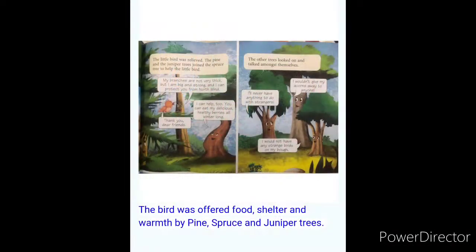Not only the spruce tree, the little bird was offered food and shelter and warmth by 3 trees, that are pine, spruce and juniper tree. So these 3 trees gave their food, shelter and warmth to this small little bird.